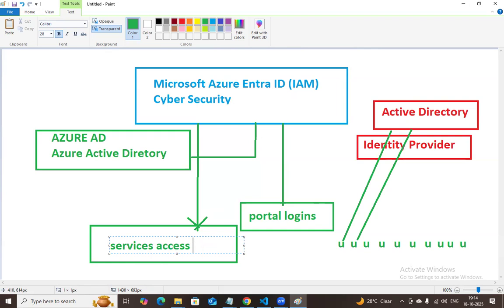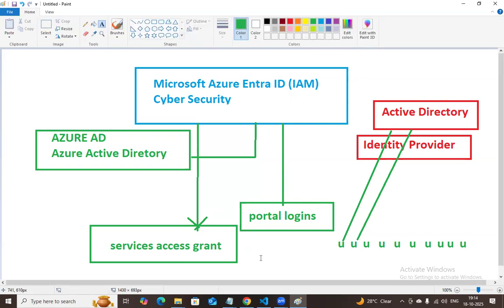When the user is authenticated and authorized properly, only then can he get access; if he is the wrong user, he cannot get the service grant. Am I clear, guys? Portal login and giving permission and grant access are all handled by Microsoft Azure Entra ID.